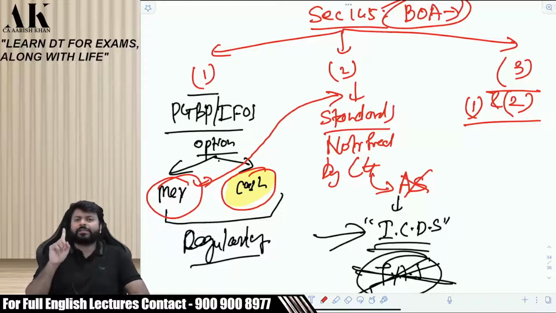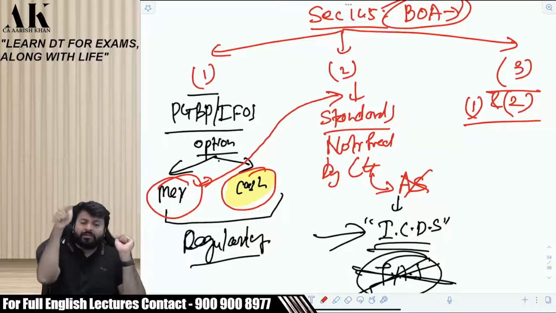I am again saying what is written in subsection 1. Please pay attention. What is written in subsection 1 is if you are covered under PGBP or if you are covered under IFOS, you have two options. Mercantile or cash, you can opt either of the two.